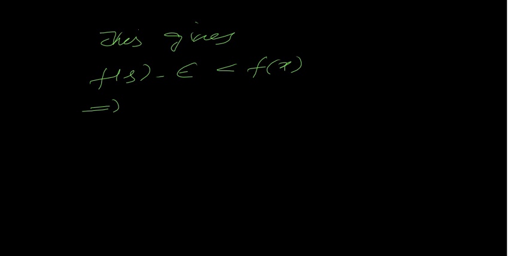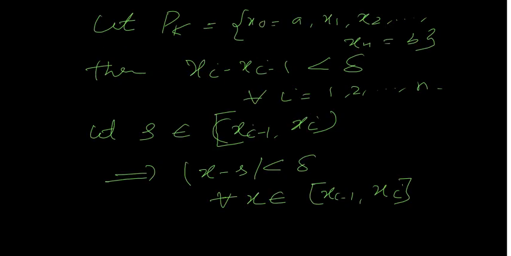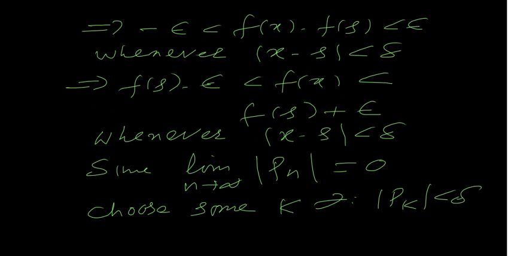I want to show this page also here. So f of s minus epsilon is less than f of x whenever mod of x minus s is less than delta, but here mod of x minus s is less than delta, so therefore this holds. In fact, this whole inequality will hold.